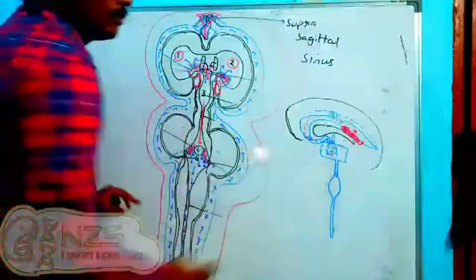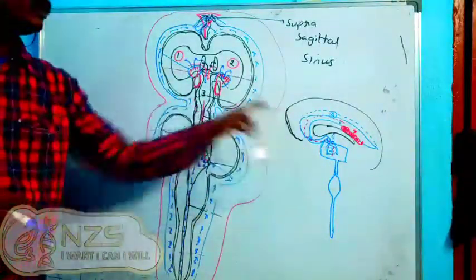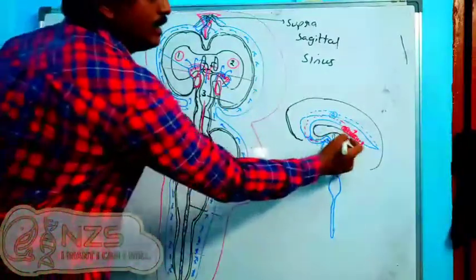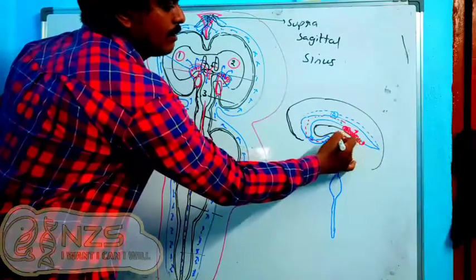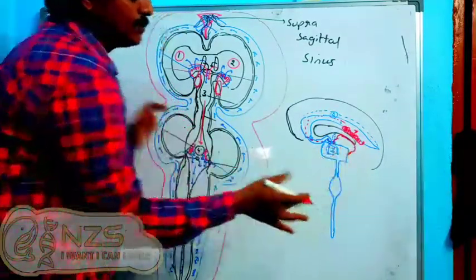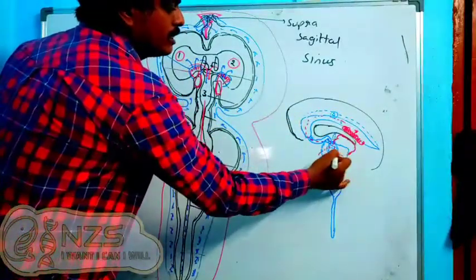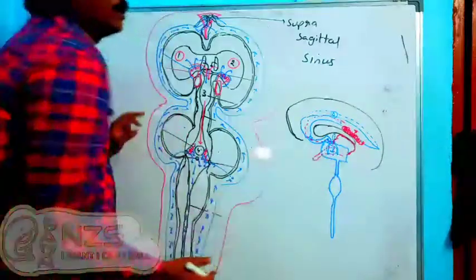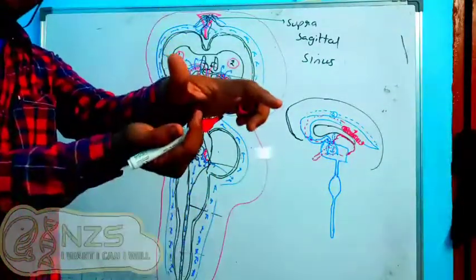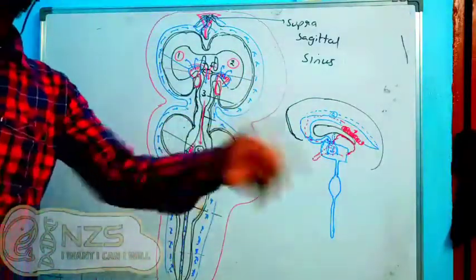So this is the corpus callosum region. We are looking at the sagittal view. This is the sagittal view, this is the dorsal view. So we have the corpus callosum here, and if you observe, this is the thalamic region, the thalamus. And the hypothalamus is present around this third ventricle. So we'll put dots here. This is the hypothalamus region. So this third ventricle is in the hypothalamus. I should say the third ventricle is in the diencephalon, or the hypothalamus. That's what is called the diocele.